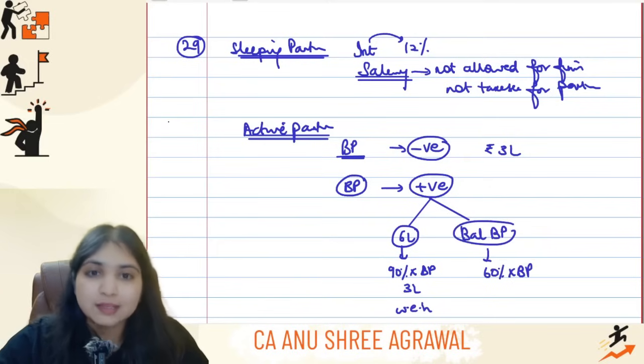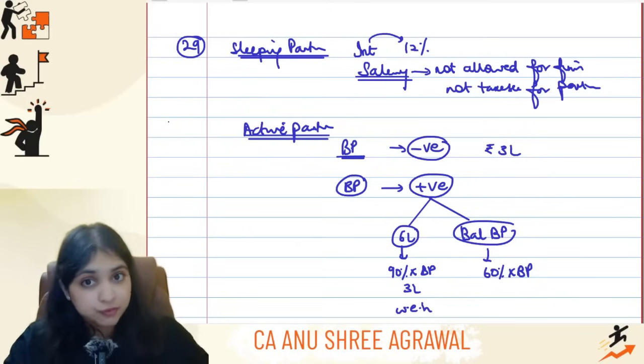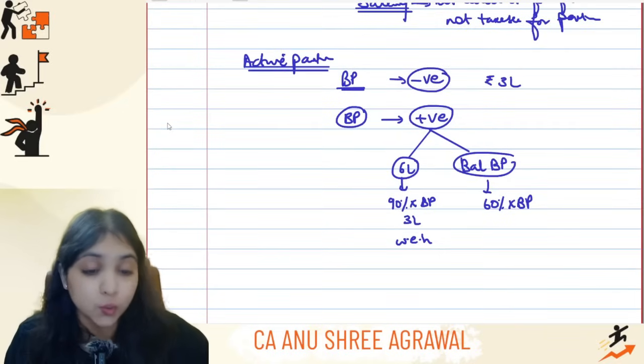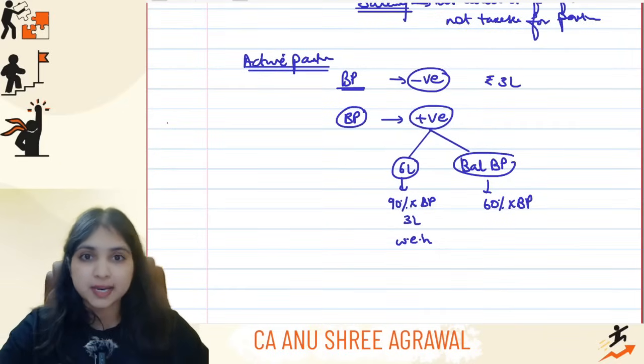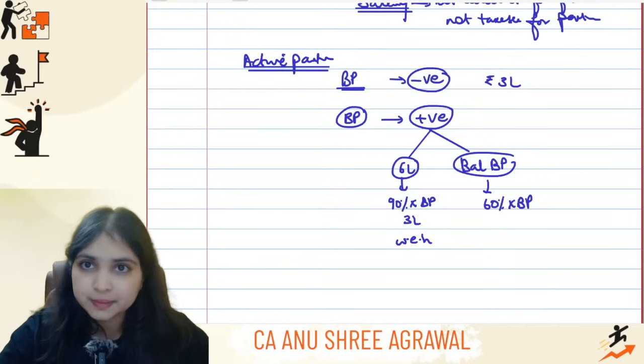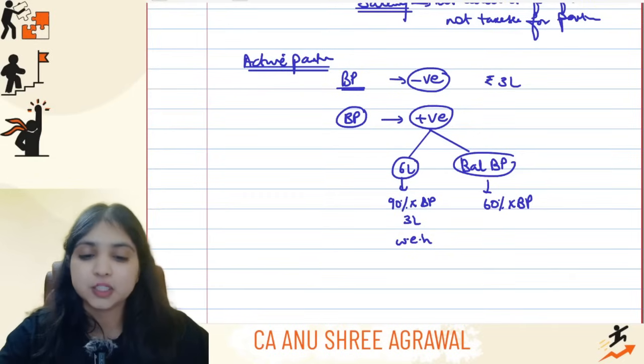This is how you will get the maximum allowable working partner salary. First you will compute from the firm's point of view, whatever is allowed for the firm, that is what you will tax for the partner. Book profit, if it's negative, then 3 lakhs will be your maximum allowable working partner salary. If the book profit is a positive number, on the first 6 lakh of the book profit, 90% of the book profit, or 3 lakh, whichever is higher, on the balance book profit, 60% of the book profit.